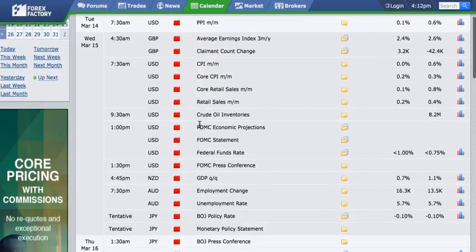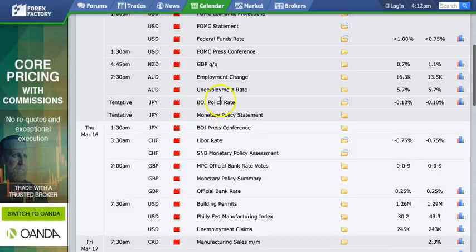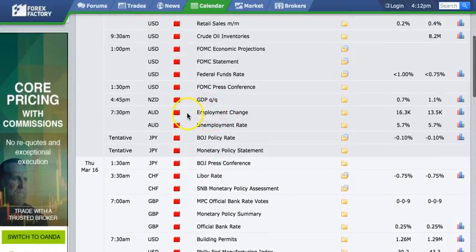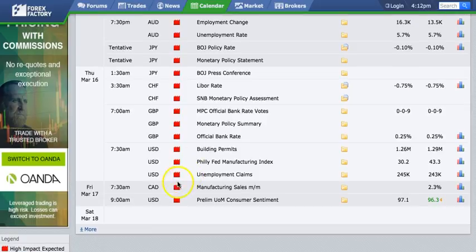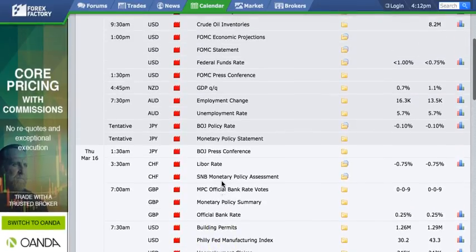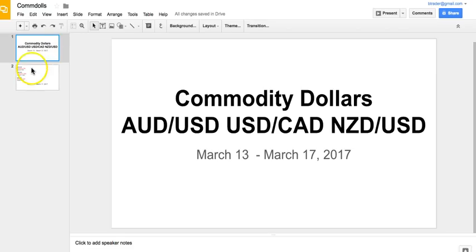On the calendar this week, again, it is, as I said, the Ides of March, the 15th of Wednesday, the 15th of March. We have the GDP from New Zealand, and we have the Australian employment, which are the two primary reports this week that are going to have a big impact on the commodity sector. As far as Canada goes, it's the manufacturing sales, but Canada is really going to be an oil story all week long. And we'll take a look at the charts, take a look at the support levels first.